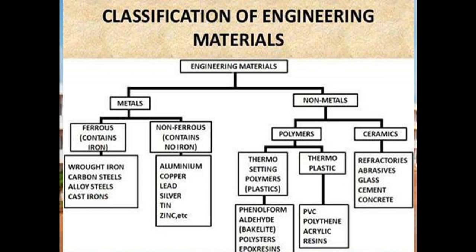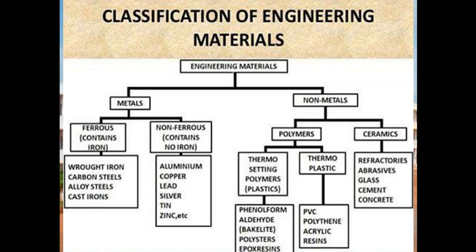The ferrous materials are again classified into wrought iron, carbon steels, alloy steels, and cast irons. The non-ferrous materials are classified into aluminium, copper, lead, silver, tin, and zinc, etc. The non-metals are classified into two types, polymers and ceramics.